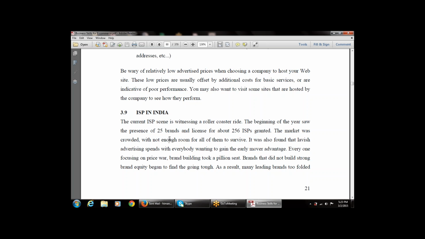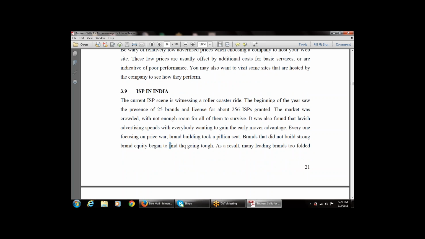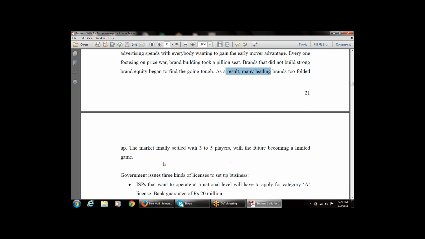It was also found that there was lavish advertising spend, with everybody wanting to gain early mover advantage. Everyone focused on a price war, and brand building took a backseat. Brands that did not build strong brand equity found it going tough. As a result, many leading brands folded up. The market finally settled with 3 to 5 players, with the future becoming a limited game.